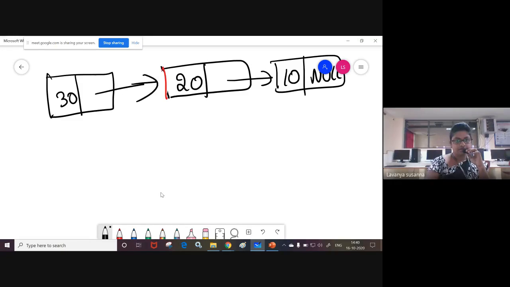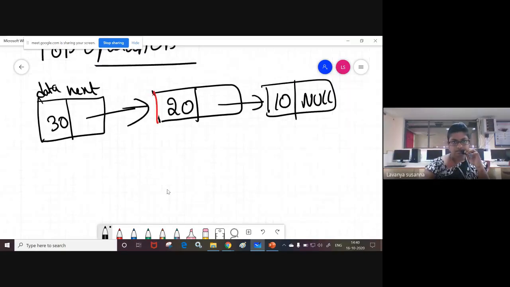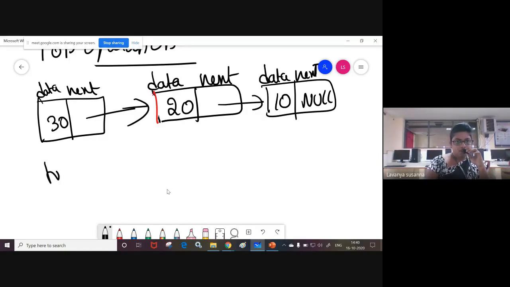Thirty, data, next. You need to write all this one. Data field, next field. Okay, see. Now top always points to the last element. Okay, last inserted element 30.